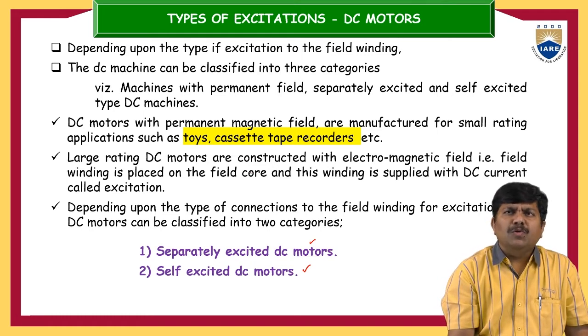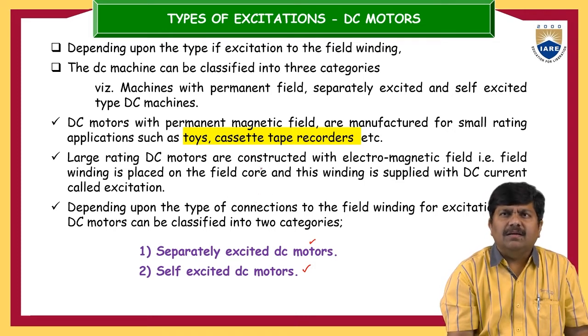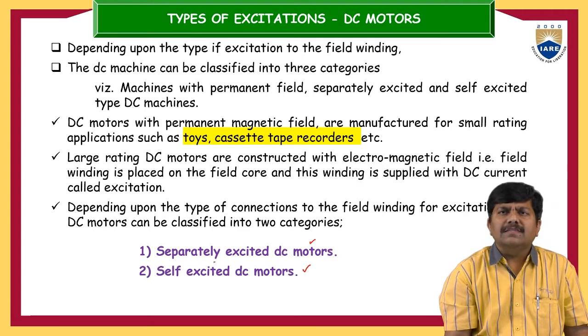One more category is there. Of course, this will be used in toys and recorder kind of things, cassette tape recorders. In that case, we achieve permanent magnet fields with the help of permanent magnets. Otherwise, when you come to excitation, there are two broad areas: separately excited DC motors and